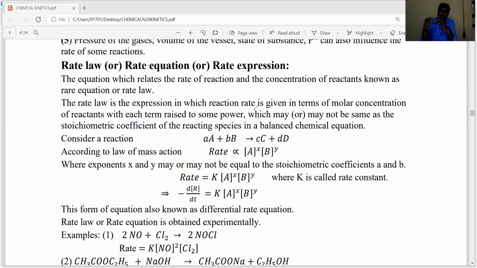Okay, dear students. So one more important concept is rate law or rate expression. The definition is very important, but the rate expression or rate law equations are also very important for objective examinations. Related applications are also very important. The rate law is also known as rate equation or rate expression. It mainly explains the relation between the rate of reaction and the concentration of reactants.